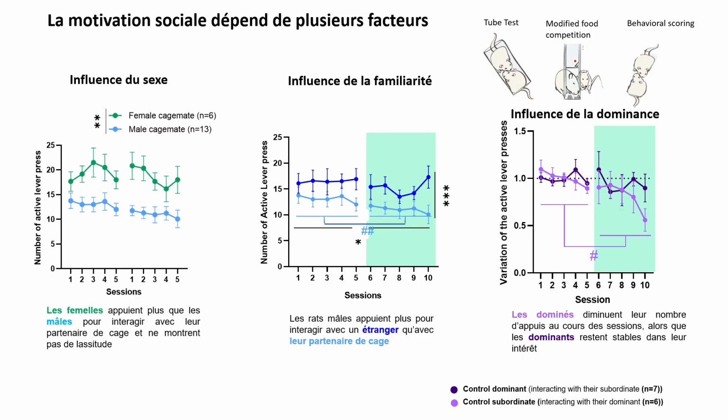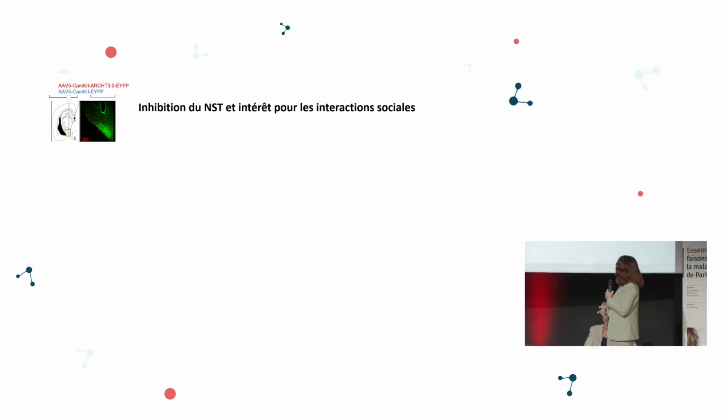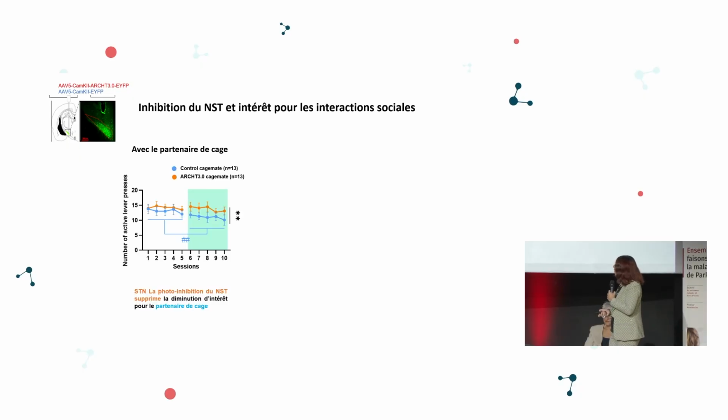However, dominated rats, light purple, will become bored and will stop or decrease the number of times they push the lever to open the door and have access to the other rat, who happens to be the dominating rat, the dominant rat. It makes sense. But what happens if we inhibit the subthalamic nucleus on the social interaction interest?